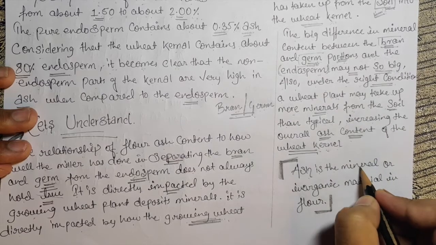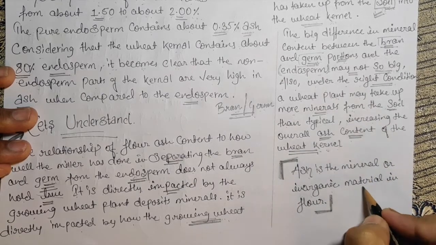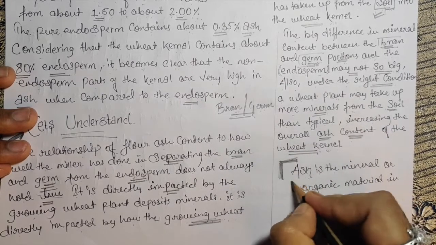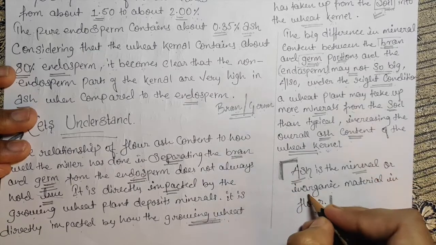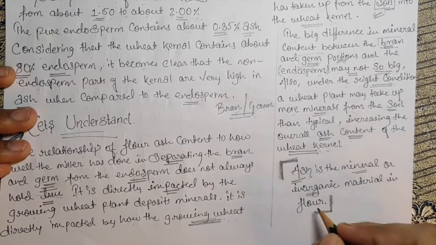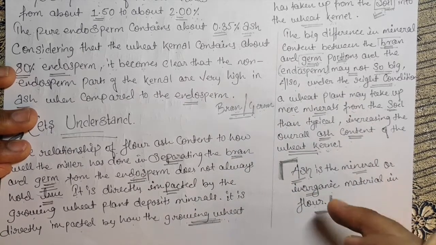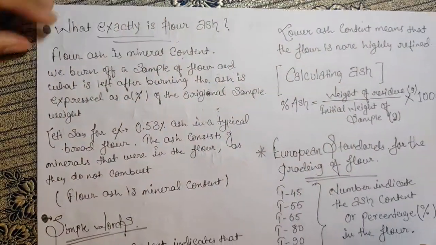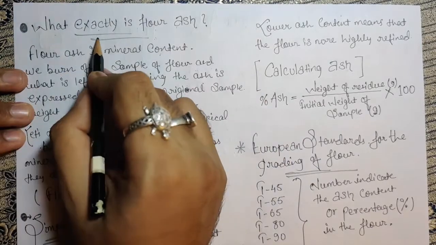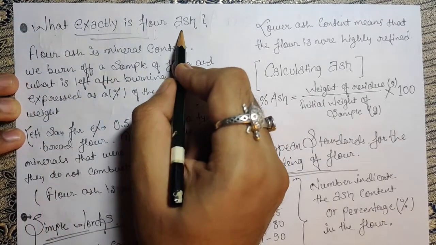Ash is the minerals or inorganic material in the flour. Clear? Let's turn the page and understand in a better way. What exactly is flour ash? Let's figure it out.